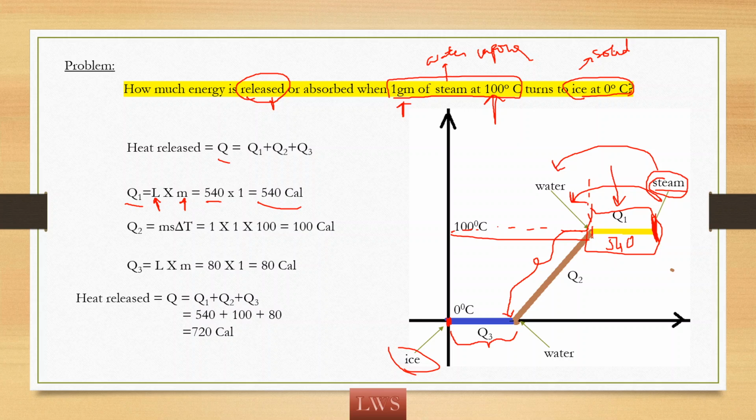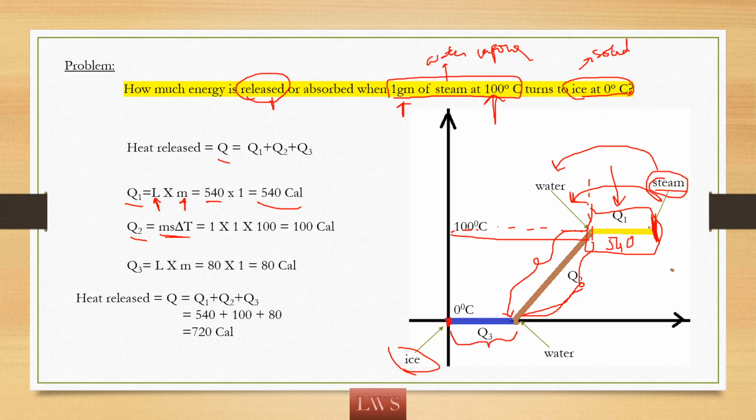Now from this point, we need to come to this point. So what is the heat rejected? So here you need to use the formula heat rejected Q equals ms delta T, because there is change in temperature. Remember here why we apply latent heat, how we know that it is latent heat. Here the temperature is constant.